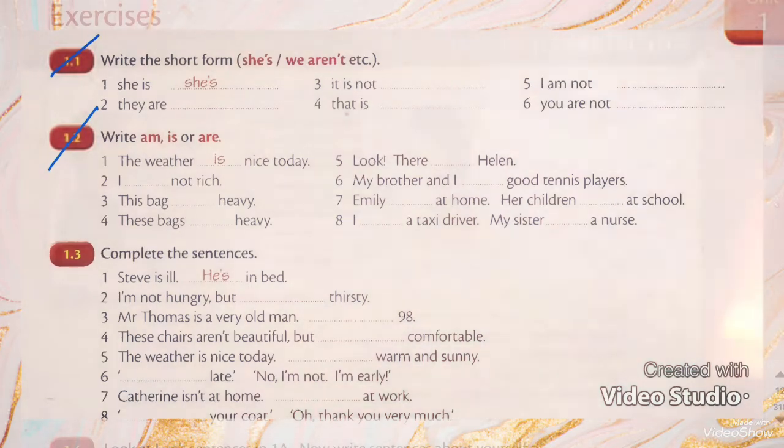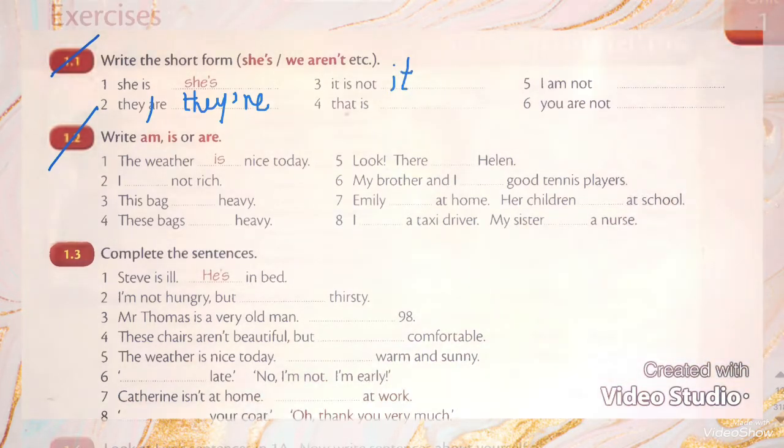Number 2, they are. I will make it one word. I will delete the letter A and I will put an apostrophe instead, and then I will put RE. It isn't. So what I will make is not one word.